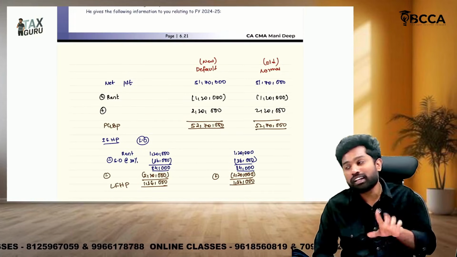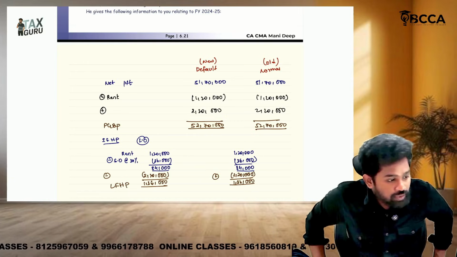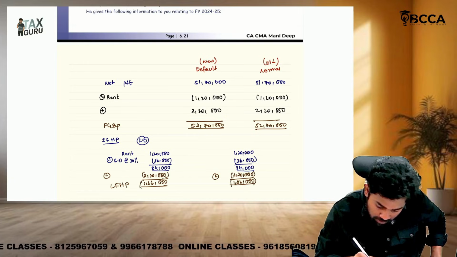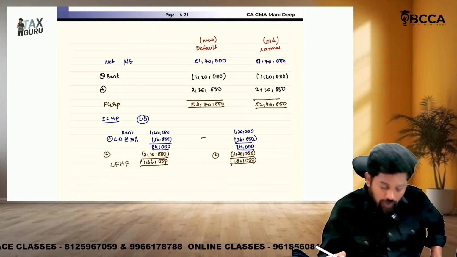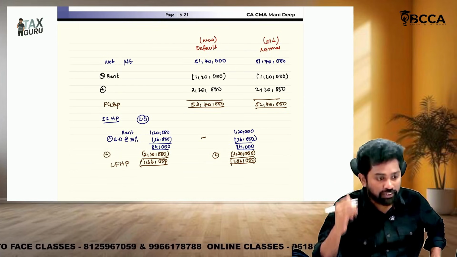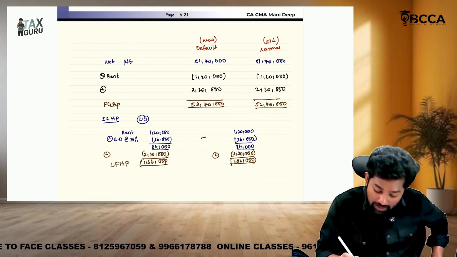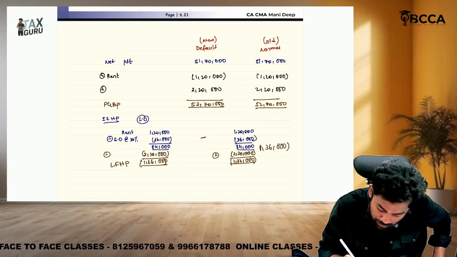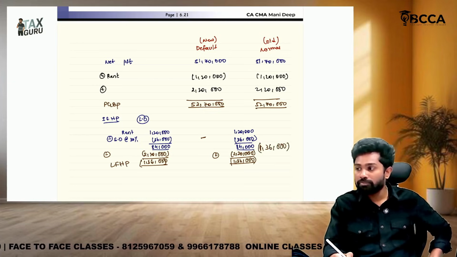adjusted only within the head, whereas under old regime that can be even adjusted with other heads also. So in new regime, sir, we cannot take any house property income because it is lost. It has to be carried forward only. It can't be adjusted with any other head income. But whereas under old regime, this 1,36,000 we can set off with PGBP income. So I am taking it in this column.